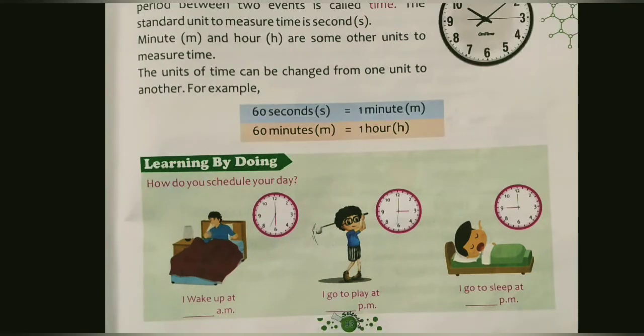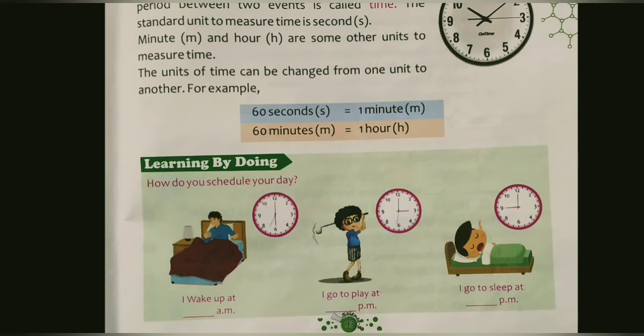So bachcho, when 60 seconds have passed, we can say the time is 1 minute. It means 60 seconds make 1 minute, and when 60 minutes have passed, it makes 1 hour. In other words, 1 minute is equal to 60 seconds, and 1 hour is equal to 60 minutes.